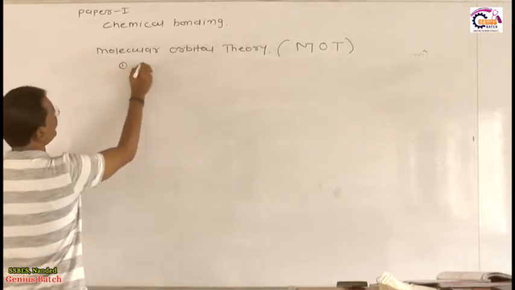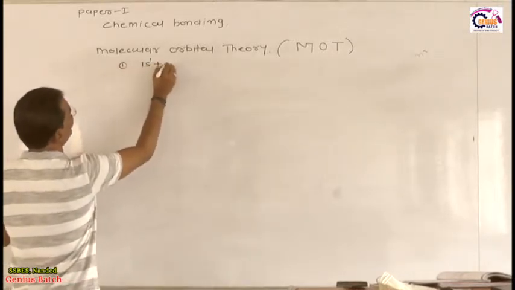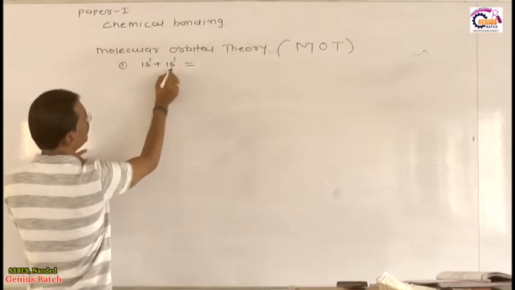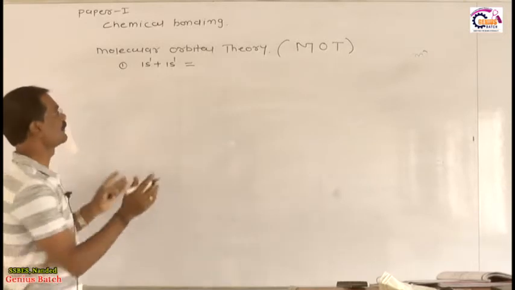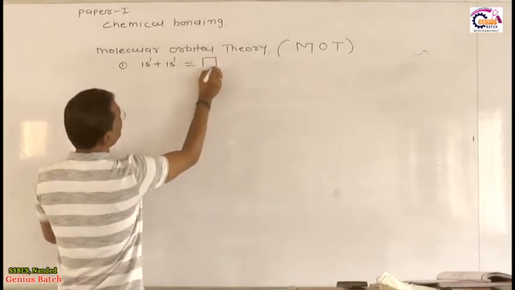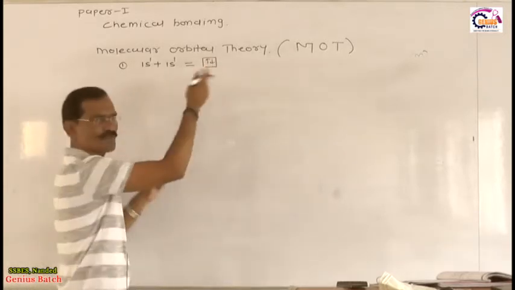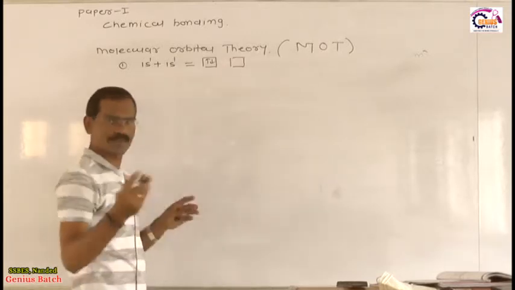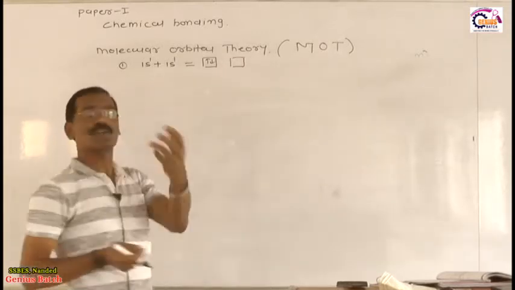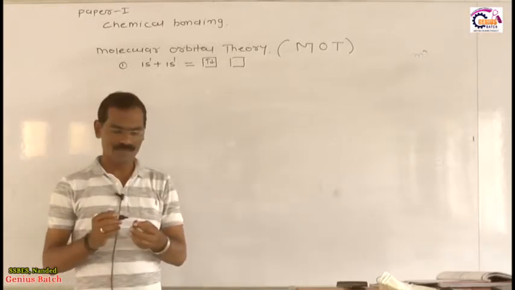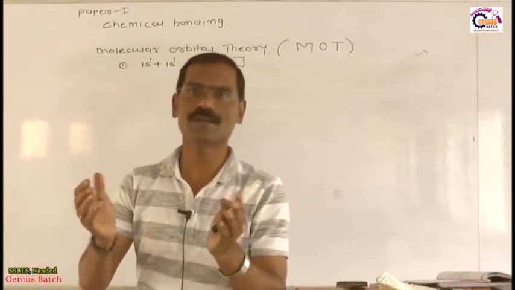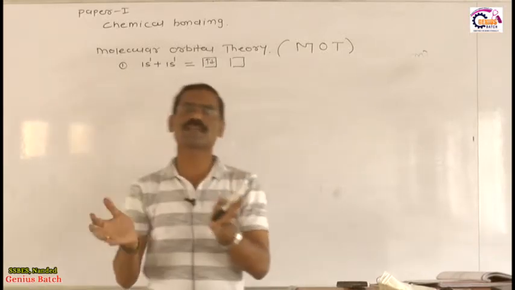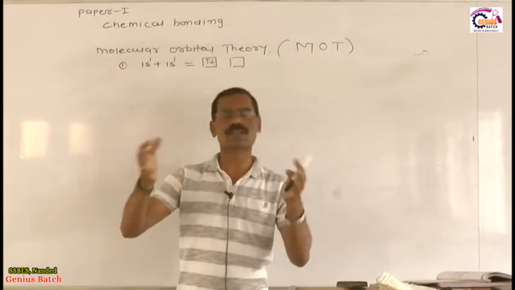Suppose, for example, in the formation of the H2 molecule, overlapping of 1s takes place. These are the atomic orbitals, and when they overlap each other, they give molecular orbitals. Out of that, one is bonding and the other is anti-bonding. Okay, that doesn't matter for now. But how is the molecular orbital formed? The molecular orbital is formed by the overlapping of atomic orbitals.